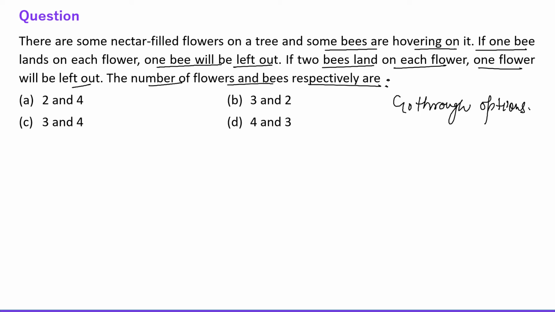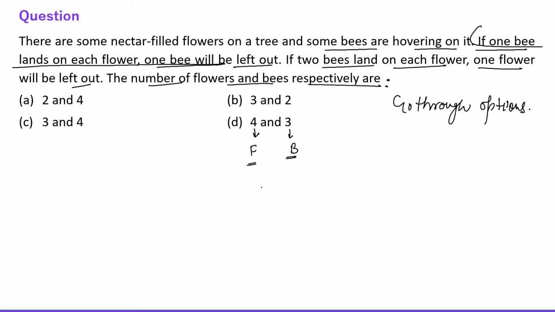Fine. Okay, so I'm starting with option number D. The number of flowers, 4 flowers and 3 bees, right? So the question is saying, if 1 bee lands on each flower, the first condition, 1 bee will be left out.